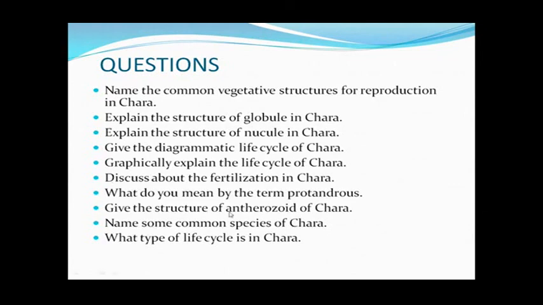Then what do you mean by the term protandrous? I have told you earlier. Then the structure of the antherozoids only. This is a biflagellated, coiled and uninucleated structure. Then name some common species. Then what type of life cycle is in Chara, that means the haplontic life cycle. This also I have told, why this life cycle is called the haplontic life cycle. So this is all about the life history of Chara.